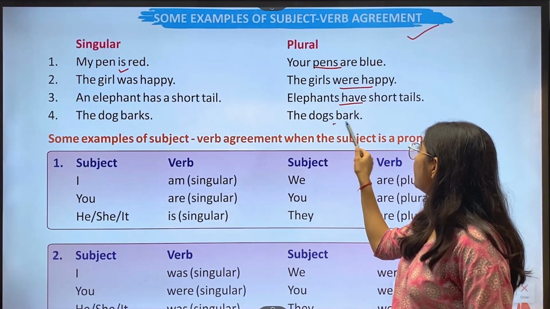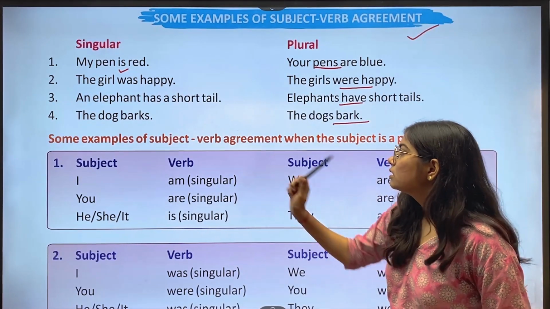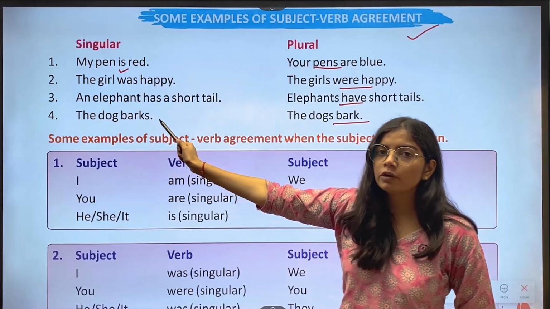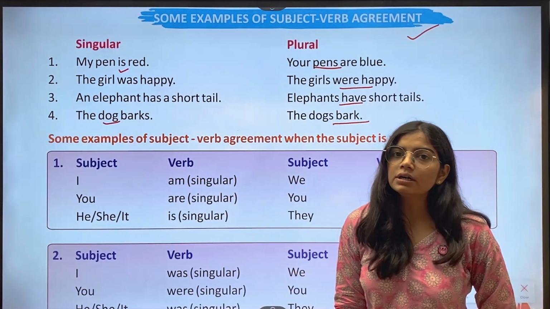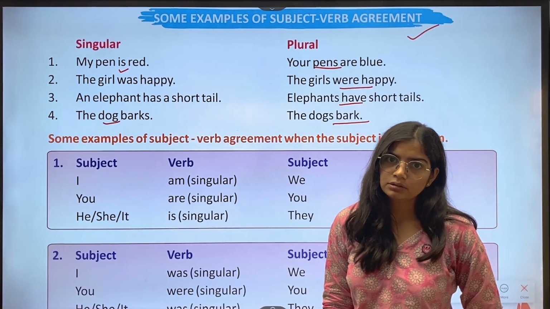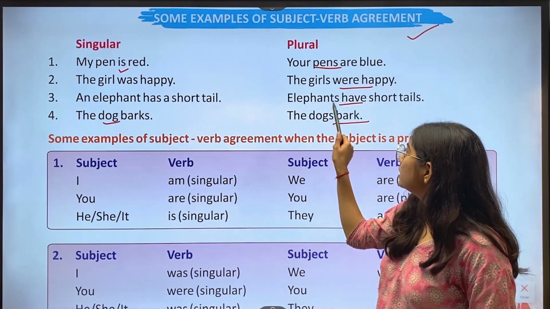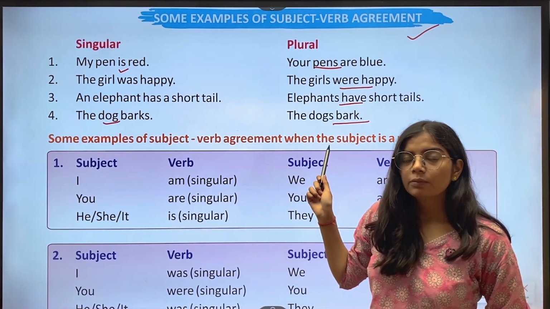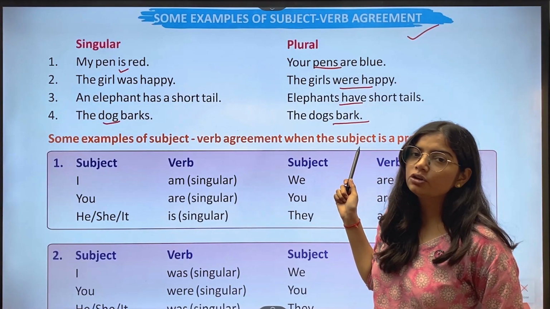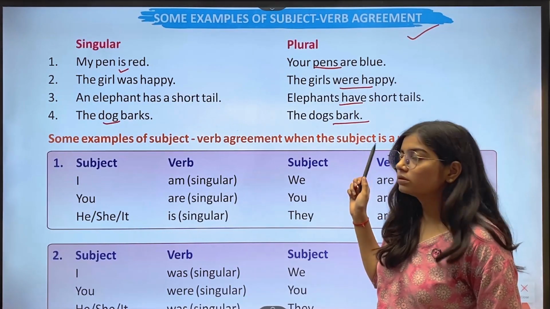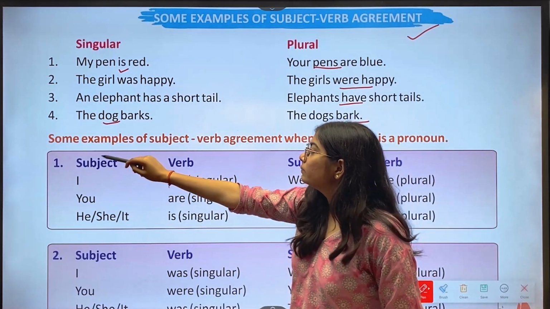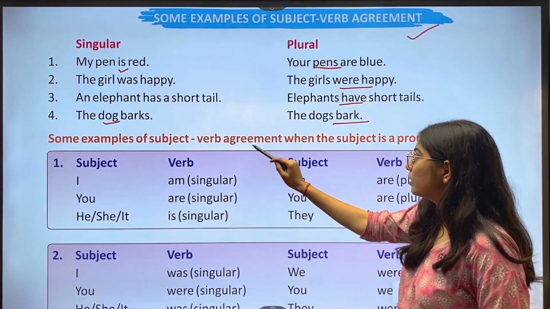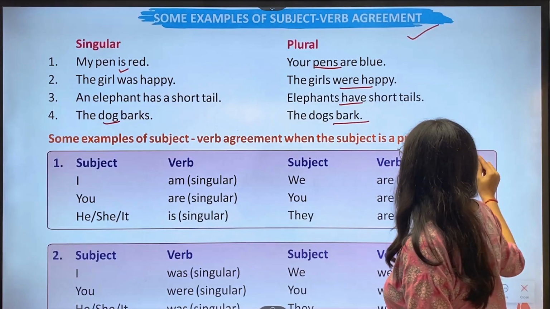Here, the dog barks. Now here we have the root form of the verb plus s. Why? Because this is the singular subject. And here we have the plural subject. That's why we don't use the s here. Some examples of subject verb agreement when the subject is a pronoun.